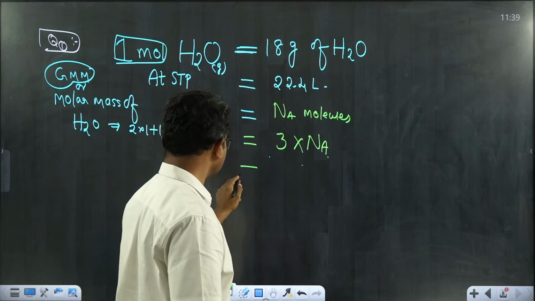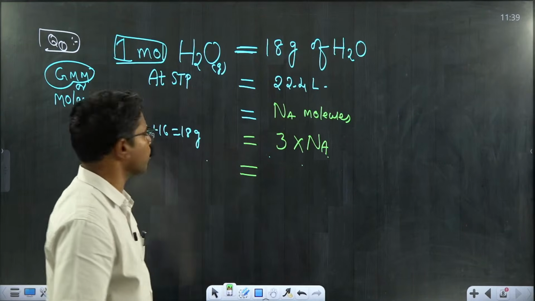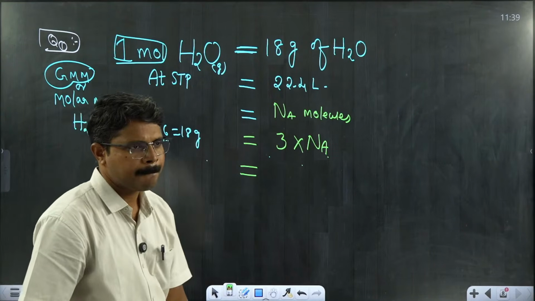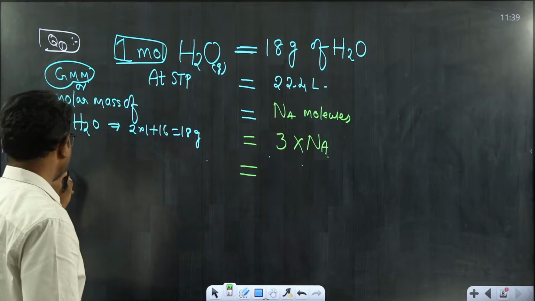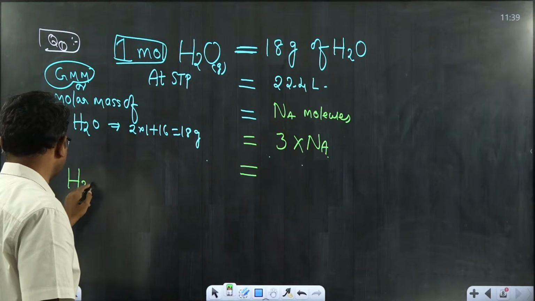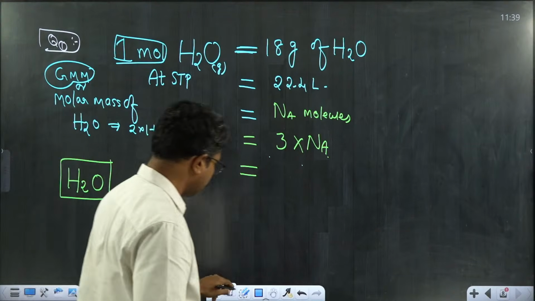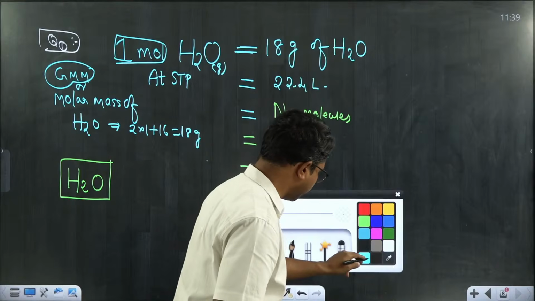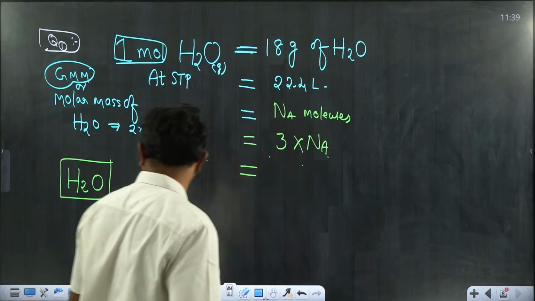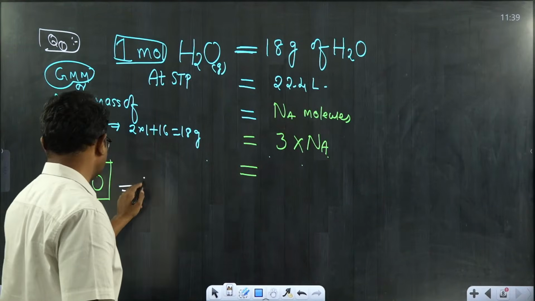And how many total electrons are present in 1 mole of H2O? Before that, calculate the total number of electrons in a single molecule of H2O. One molecule of water contains 10 electrons.